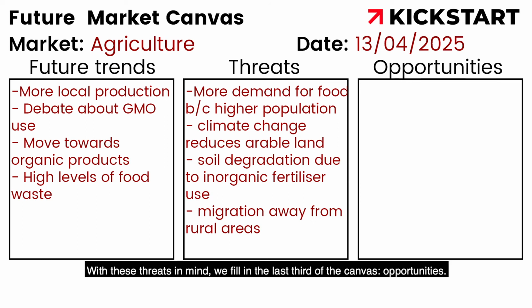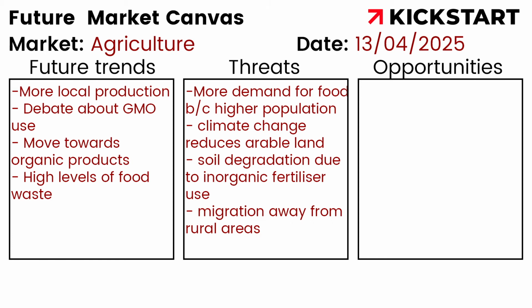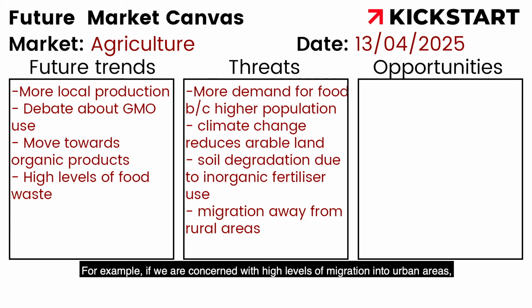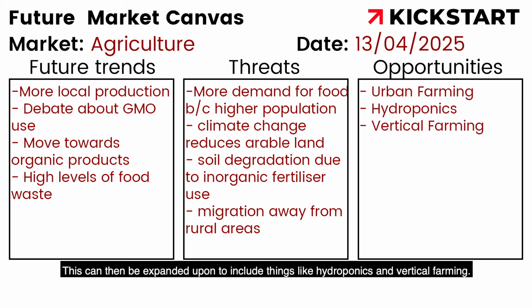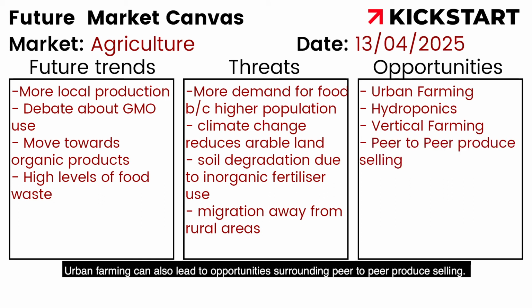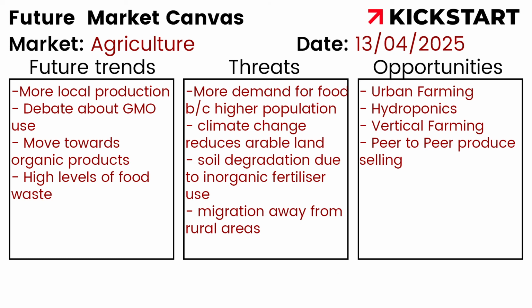With these threats in mind, we fill in the last third of the canvas, opportunities. For example, if we are concerned with high levels of migration into urban areas, an opportunity that's identified in this section might be urban farming. This can then be expanded upon to include things like hydroponics and vertical farming. Urban farming can also lead to opportunities surrounding peer-to-peer produce selling.